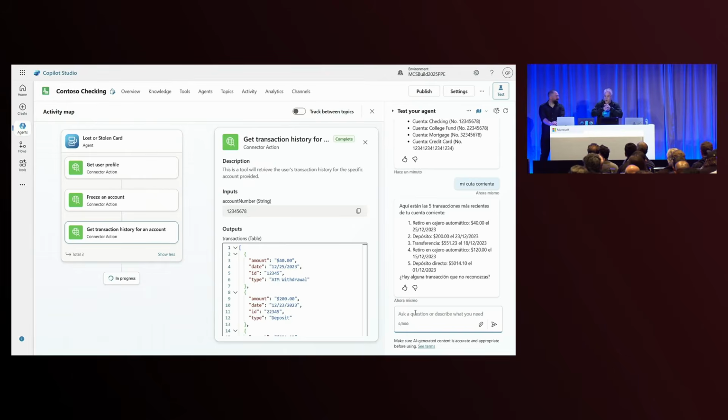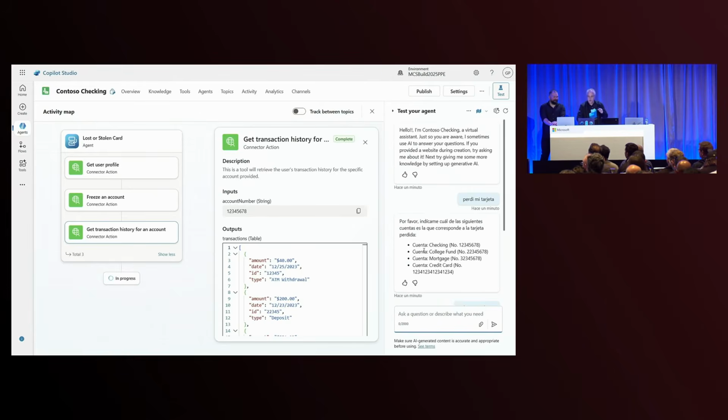Okay, so like I said, that's public preview now. Please feel free to go and try the multilingual support. But the eagle-eyed amongst you may have noticed that there was one part of the demo that was not actually translated, and that was the welcome message. Because the welcome message, as some of you will know, is actually driven by a system topic today, and we use a send message node to send some hard-coded text, which you can translate using the resx files.